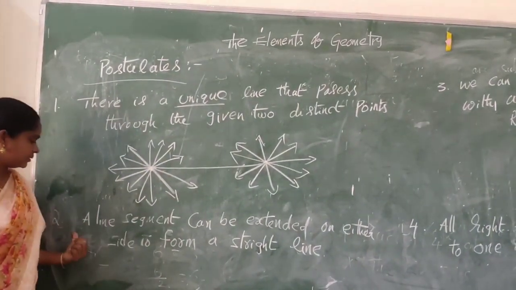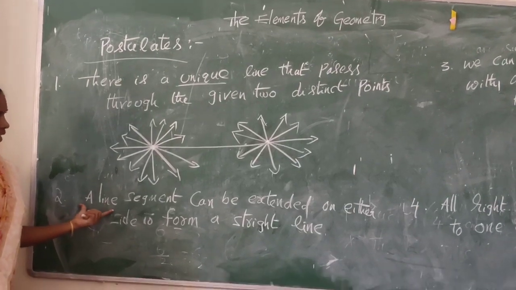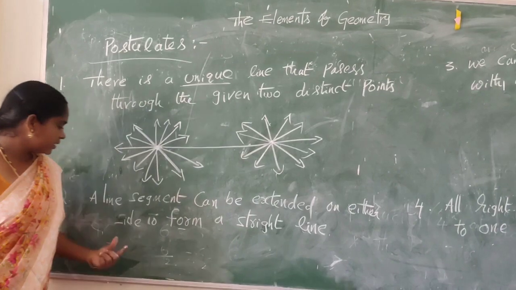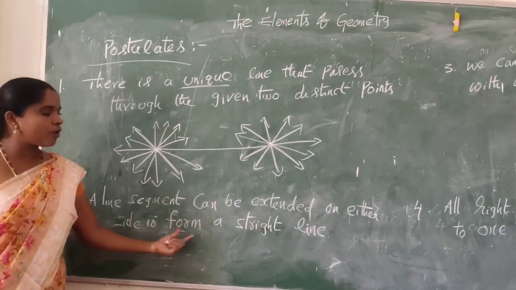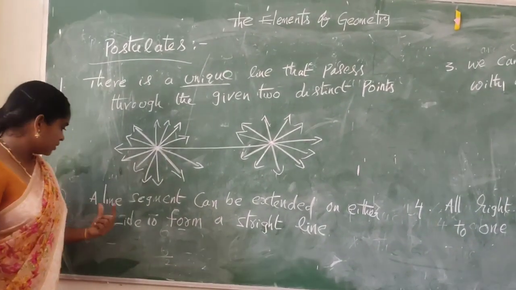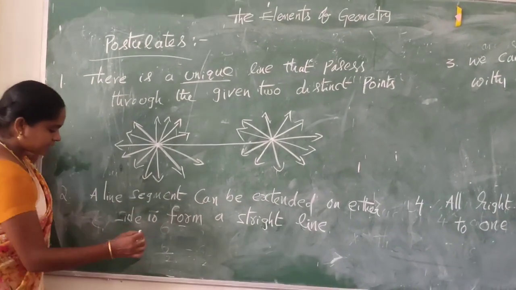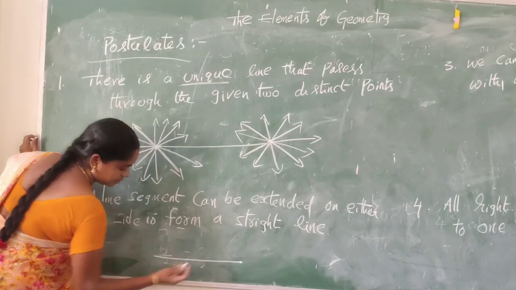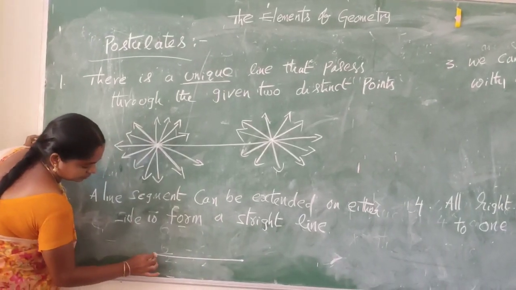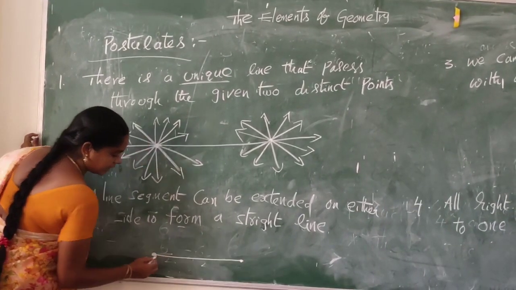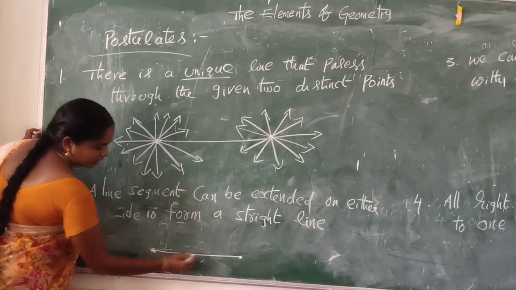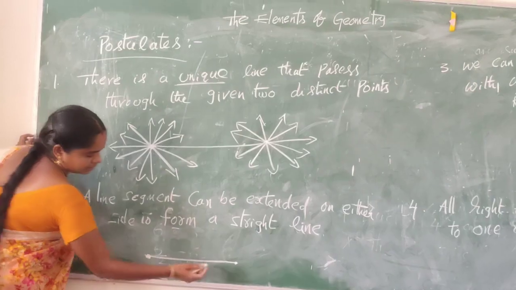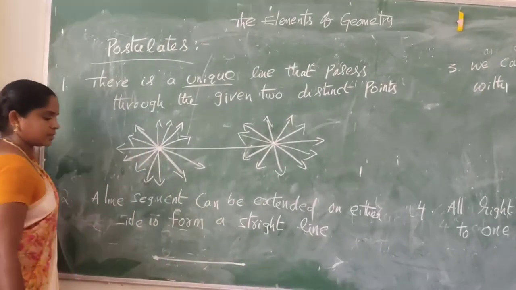Next postulate: a line segment can be extended on either side to form a straight line. Let us take a line segment. This is a line segment. A line segment has end points.